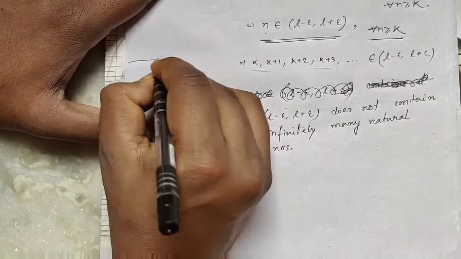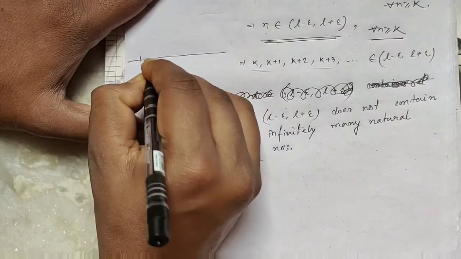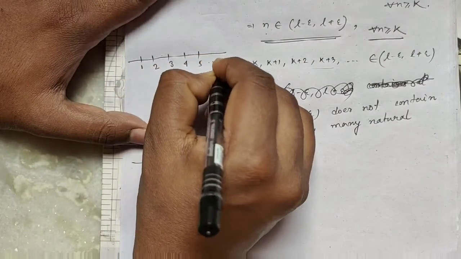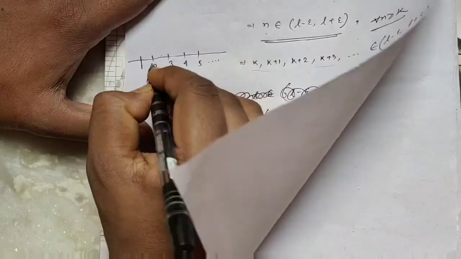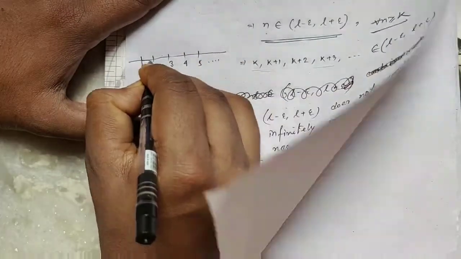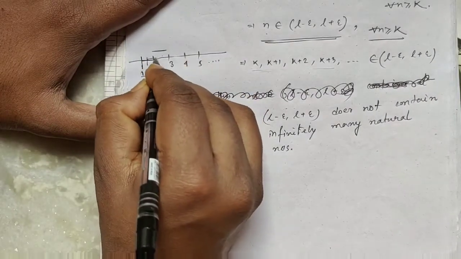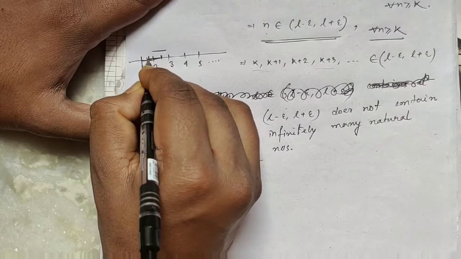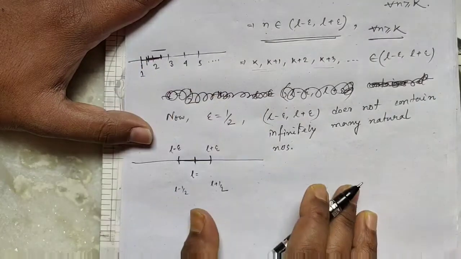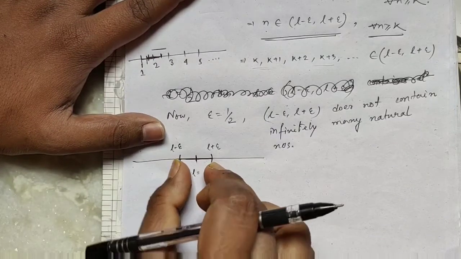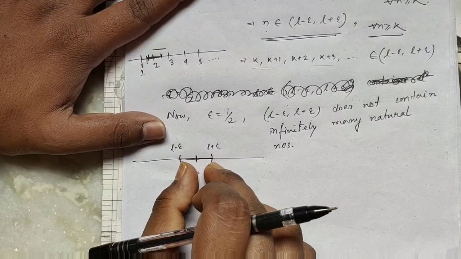But what are natural numbers? 1, 2, 3, 4, 5 and so on. Within length 1 there do not exist infinitely many natural numbers.